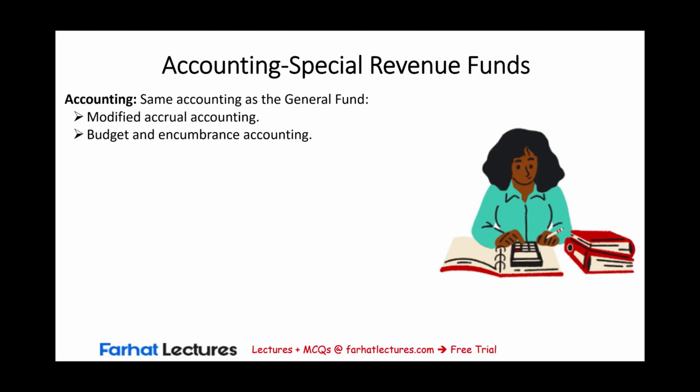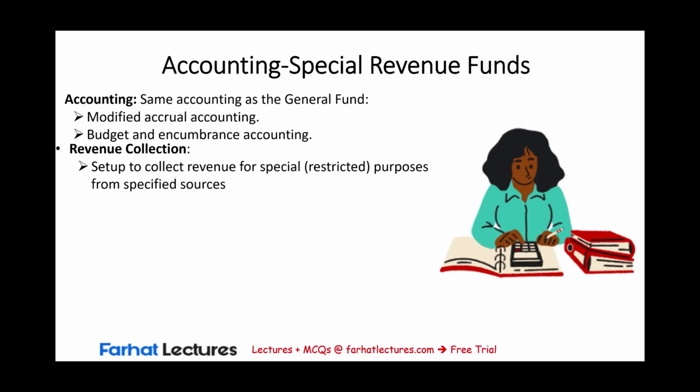Now, since it's a special revenue fund, how do we collect revenue? Well, we collect revenue by setting up special revenue fund, restricted revenue. So when we get the revenue, that revenue is for a specific purpose. And when we say for a specific purpose, it means it's restricted or committed for that specific source. That revenue could be coming from intergovernmental grant. For example, the state government gives a grant to the local government, or the federal government gives a grant to the state or to the local government. That could be a special revenue fund because it's restricted for a specific purpose.